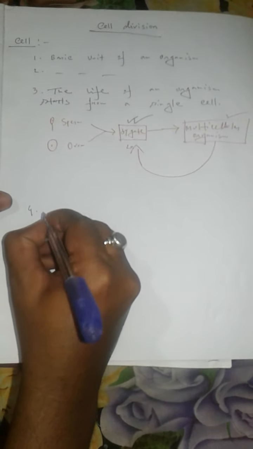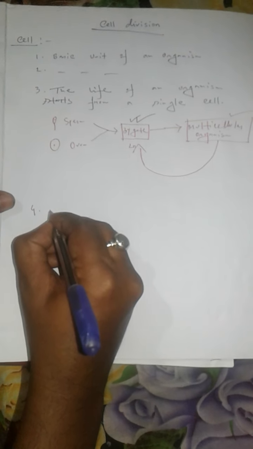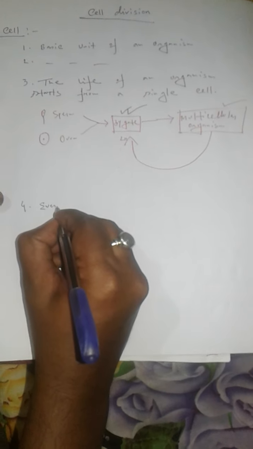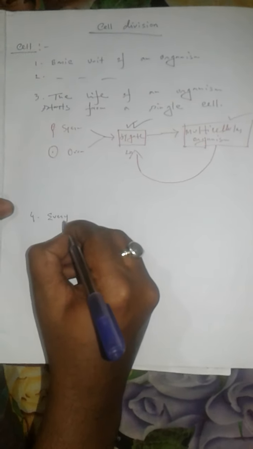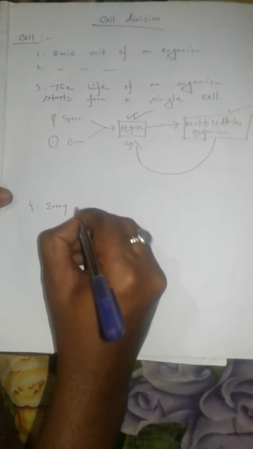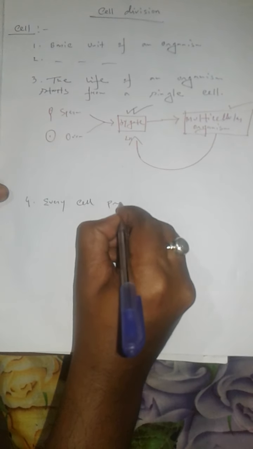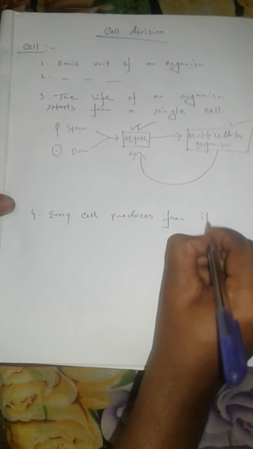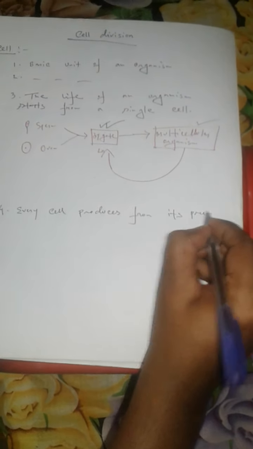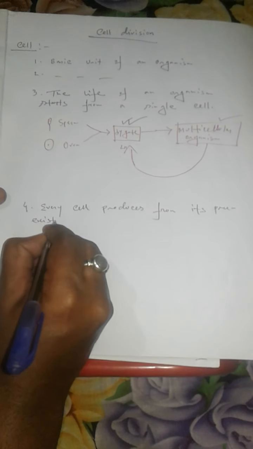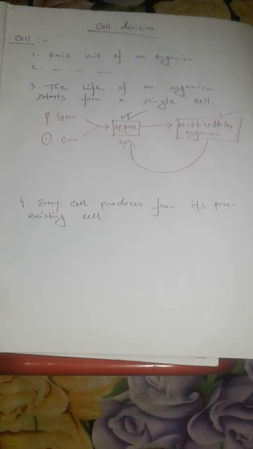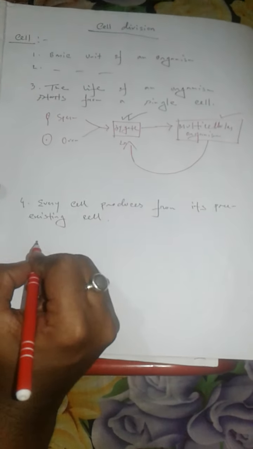What is the point number 4? Each and every cell produces from its pre-existing cell. That means প্রত্যেকটা সেল প্রডিউস হচ্ছে তার pre-existing cell থেকে.